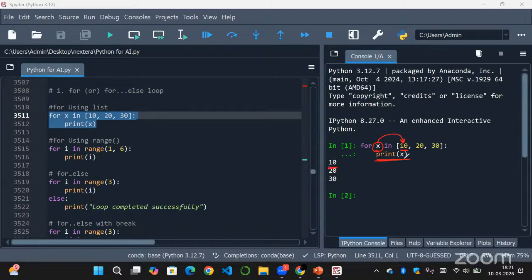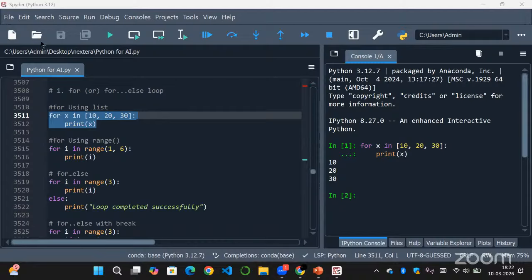So inside of this loop, we are iterating, right? In this for loop, first x will be 10 and it will print the value 10. Then it will loop again and refer to 20 and print 20. And after that, it will refer to 30 and print 30. So this is how you can use a for loop.